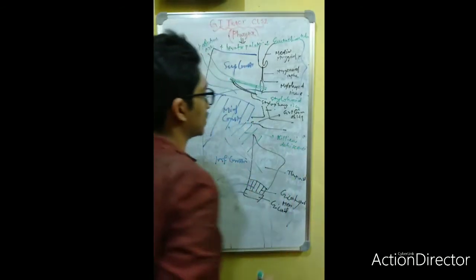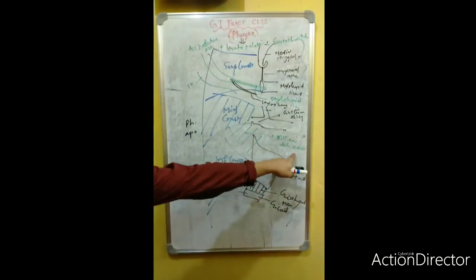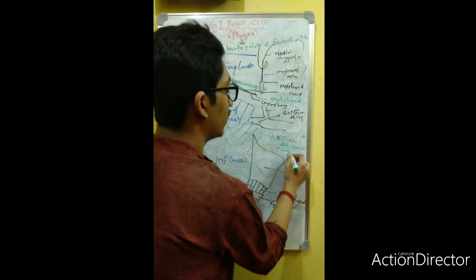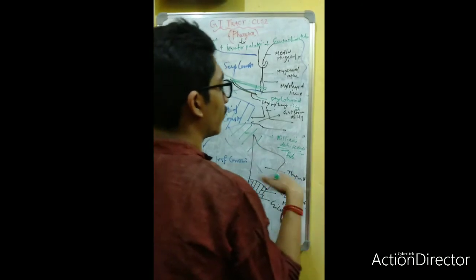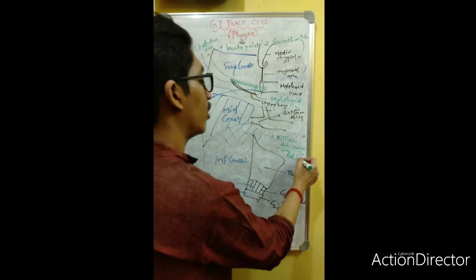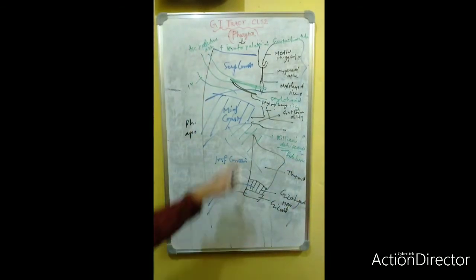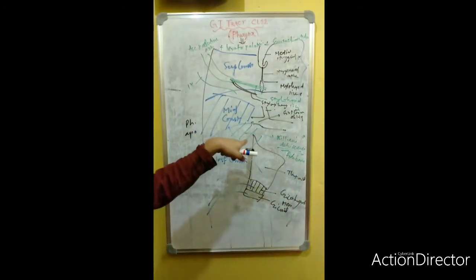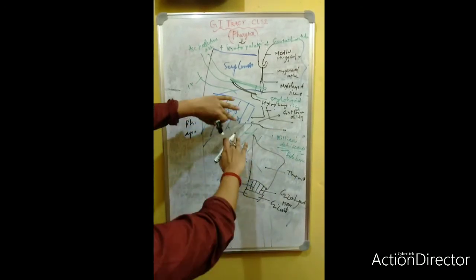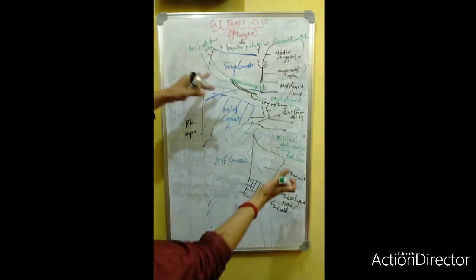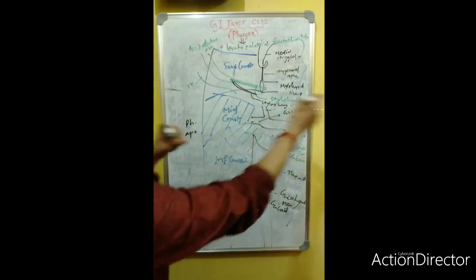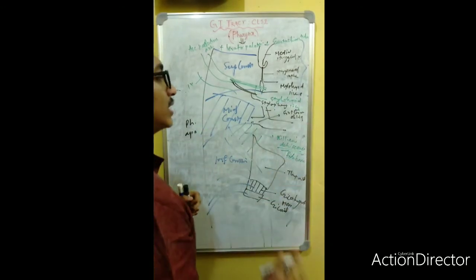Killian's dehiscence. What is the clinical applied aspect of Killian's dehiscence? Whenever a fish bone gets stuck in your mouth, it can be stuck in the Killian's dehiscence. So what should the doctor do? The doctor will operate it out, or sometimes pull it out from the Killian's dehiscence by enlarging the gap in between the middle constrictor and inferior constrictor, and the fish bone will come out. So this is the Killian's dehiscence.